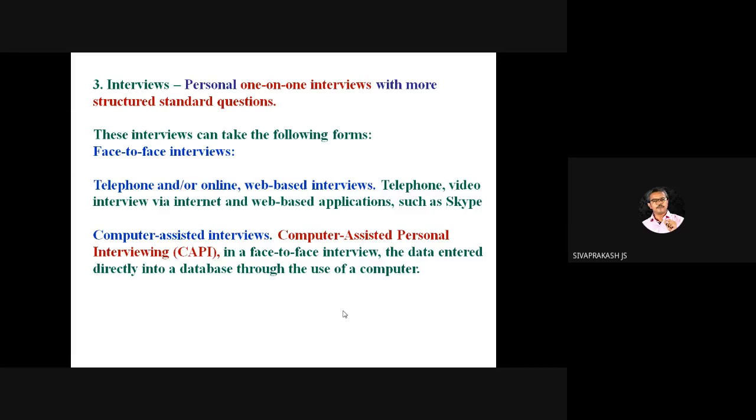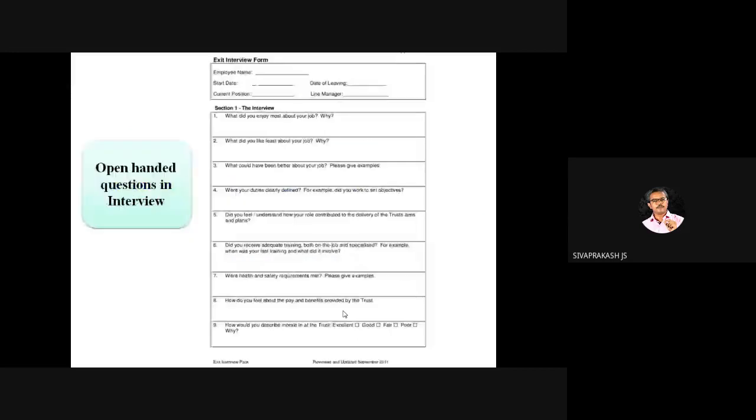People used to give an abbreviation and ask for its expansion in your exam, so please note this: CAPI, computer assisted personal interviewing. The computer itself generates the report. That is computer assisted interviews.